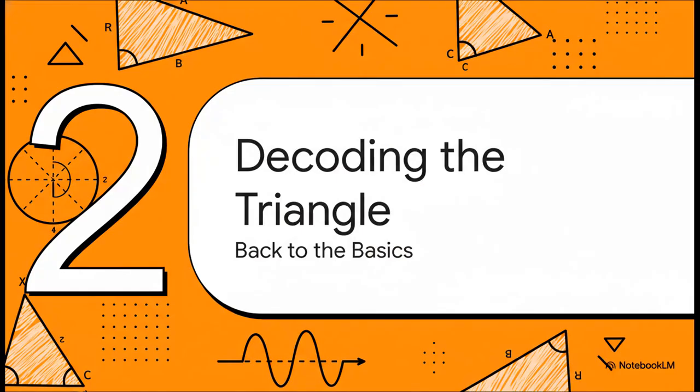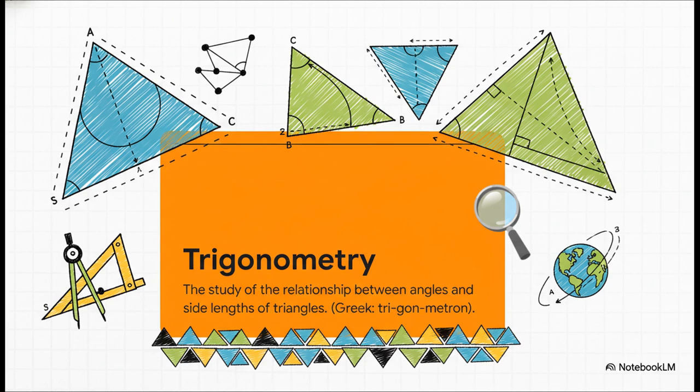Okay, so let's dive into this. To really understand how it all works, we have to go back to its core idea. And trust me, it's incredibly simple, but wow, is it powerful. The word itself, trigonometry, sounds pretty intimidating, right? But the ancient Greeks who named it were actually super literal. Tri means three, gon means sides, and metron means measure. That's it. Three-side measure. It's all about the relationships inside a triangle.